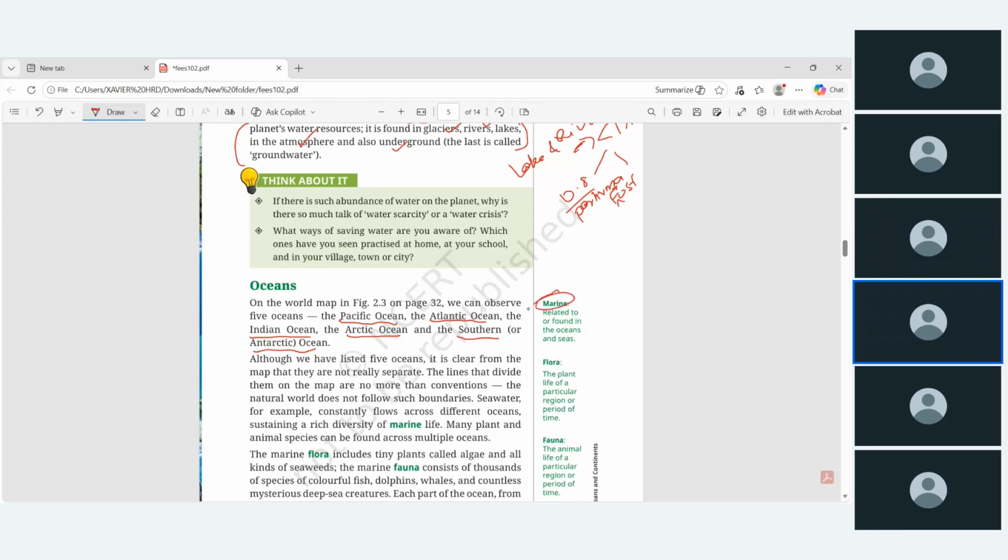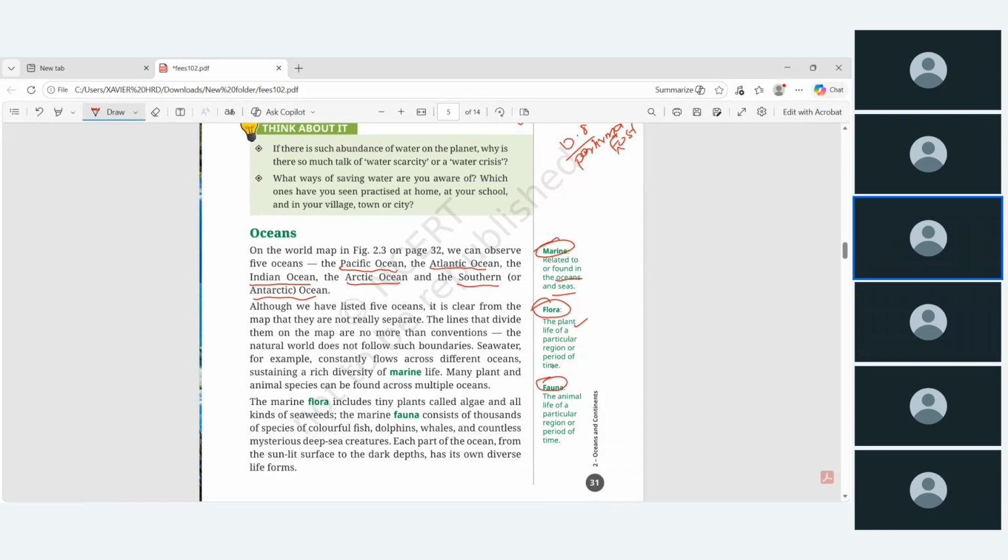What is marine? It is related to or found in the ocean and sea. And what is flora? That also you know very well. It is related to the plants of a particular region or period of time. Fauna means the animal life of a particular region. So marine flora and fauna, we normally call like this. Although we have listed 5 oceans, it is clear from the map. The marine flora include tiny plants called algae and all kinds of seaweed.